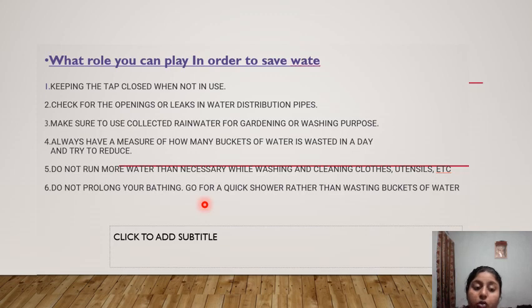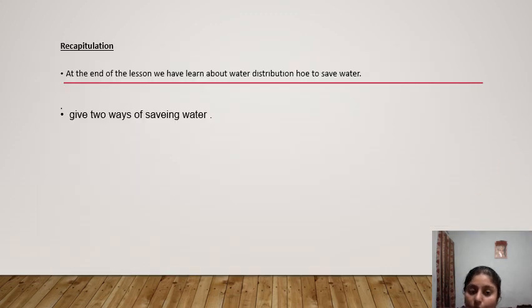Yes, so do not prolong your bathing. Go for a quick shower rather than wasting a bucket of water. So these are some roles we can play for water. Now here is the recapitulation. At the end of the lesson we learn how to save the water. Yes, distribution management. So give two ways to save the water.